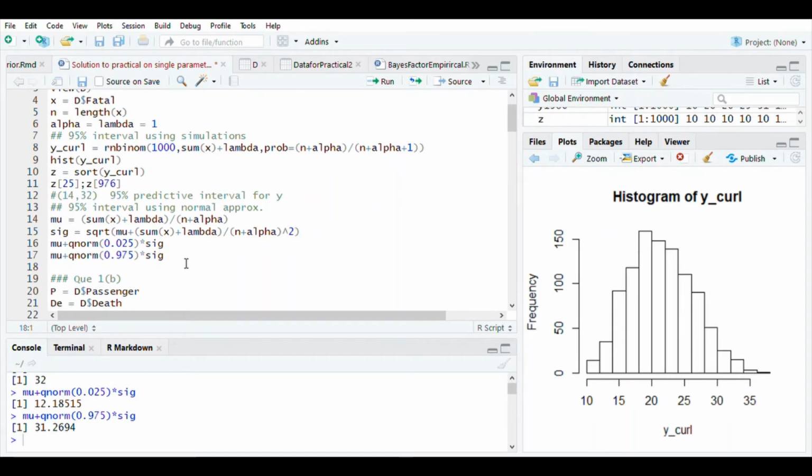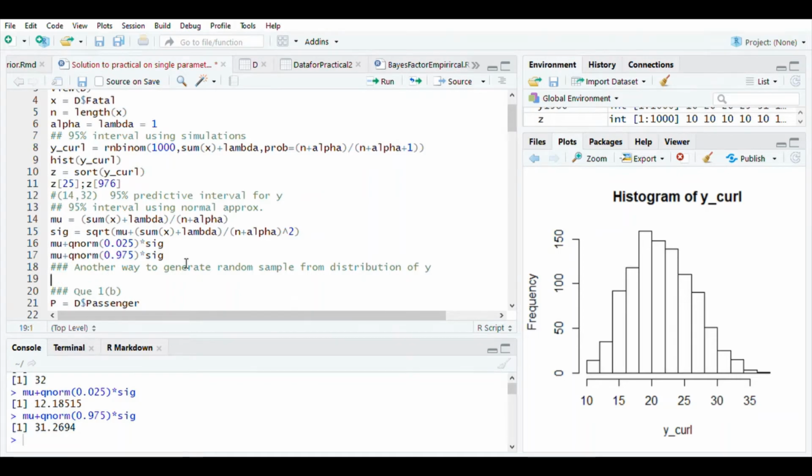In both ways you can generate a random sample from y. So even if you don't know the posterior predictive distribution of y, you can still generate a random sample from the distribution of y following this procedure. So how do we go about it?